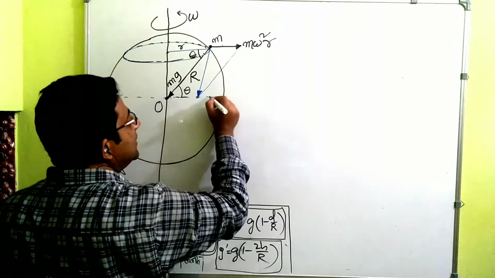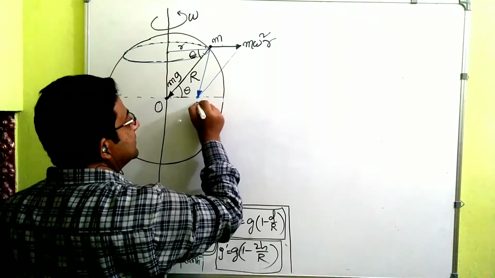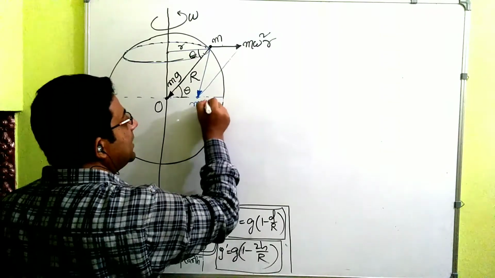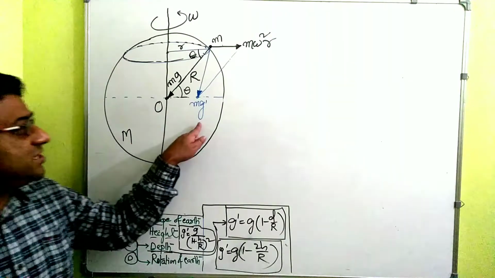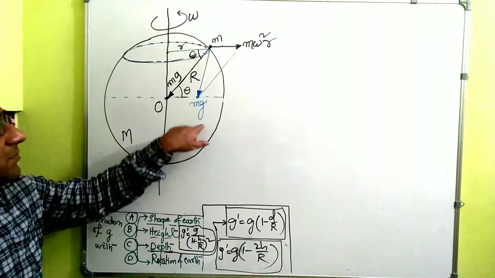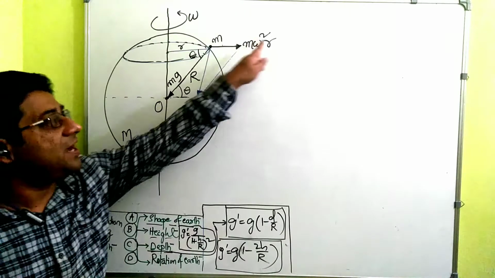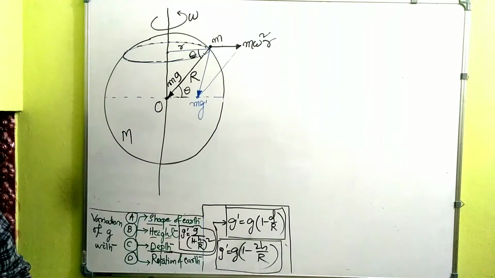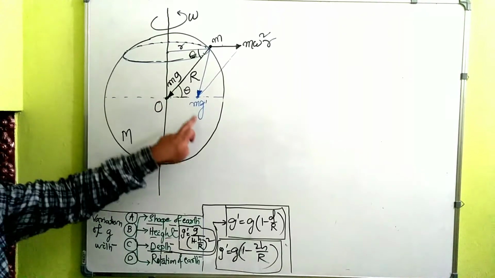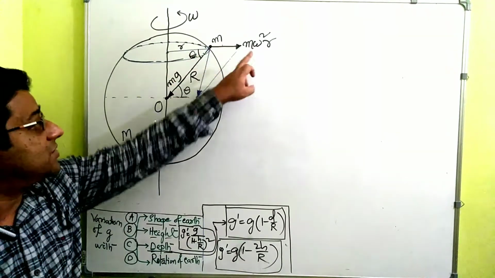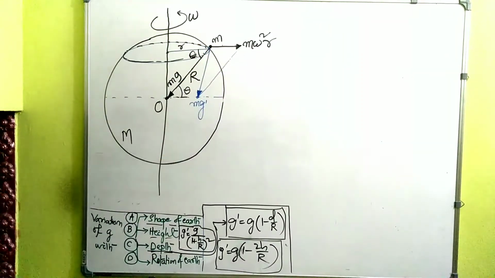This will be the resultant vector, m multiplied by g dash, so in this direction the resultant force will occur. So g dash, or g prime, is the resultant of g and omega square r.